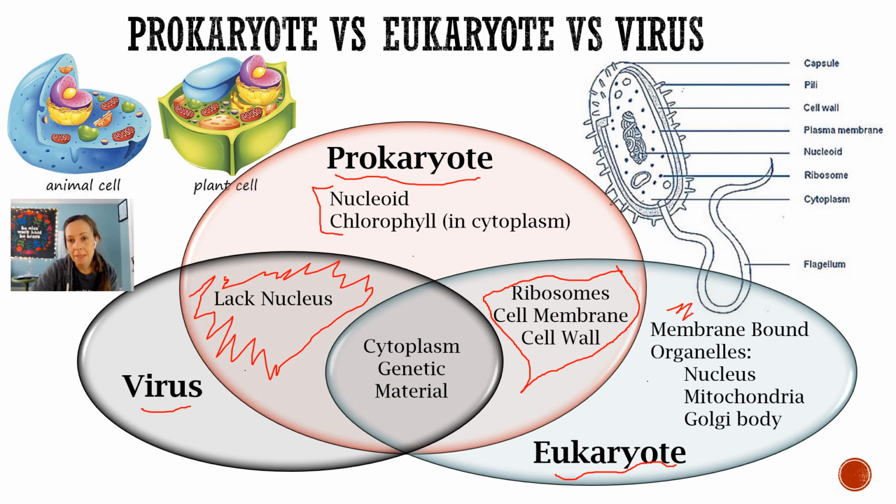Eukaryotes by themselves are this stuff. They have membrane-bound organelles, they have a nucleus, they have Golgi bodies, right? Those are our membrane-bound organelles, or organelles that are made up with a membrane. Nucleus, mitochondria, Golgi bodies, okay? Those are all big ones. Vacuoles. All right, and then all 3, viruses, prokaryotes, and eukaryotes, all have this stuff in the center. They all have cytoplasm and some type of genetic material.